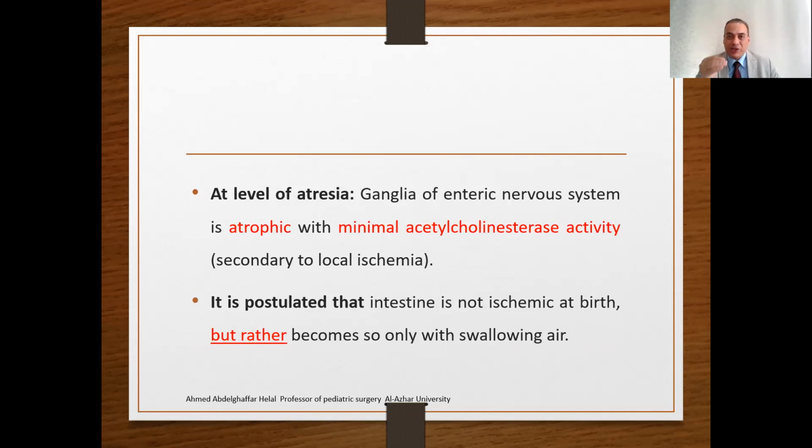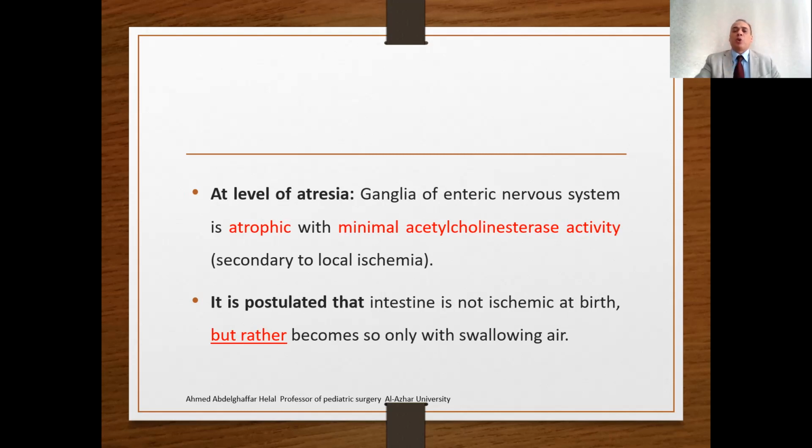At the level of the atresia itself, the ganglia of the enteric nervous system are atrophic, with minimal acetylcholinesterase activity secondary to local ischemia. So it is postulated that the intestine is not ischemic at birth. Some theory says that it is not ischemic, however, after birth it becomes ischemic with the swallowing of air and massive distension. So this pathophysiology tries to explain what is present.